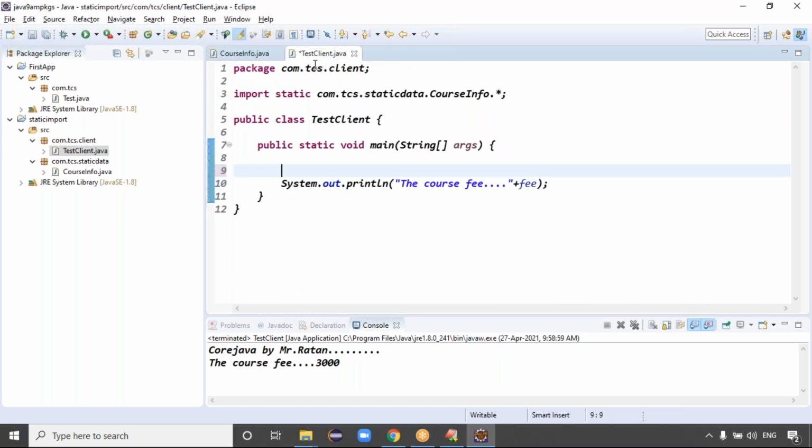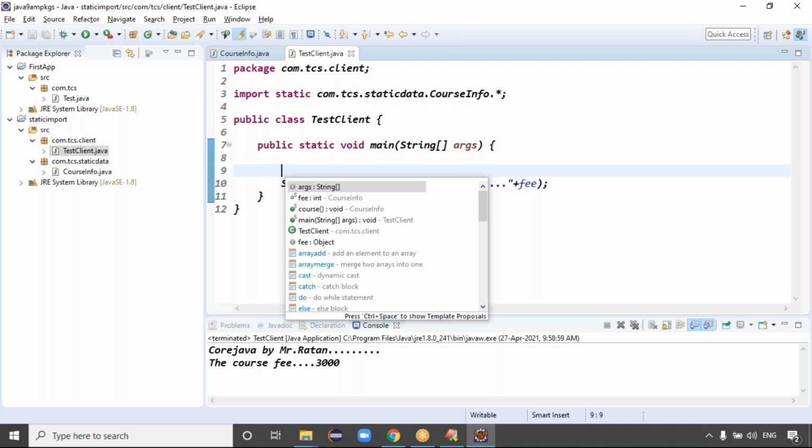How can we call this method here with the help of static import? We can call it directly. Just type Ctrl+Space. It shows all the data that is visible, like course. Are you able to see this clearly? Void is a return type, which means this is a method. Here you can see fees, which is of type integer, so it is a variable. If it has no parentheses it is a variable, and course with parentheses is a method. It clearly shows the information, guys.